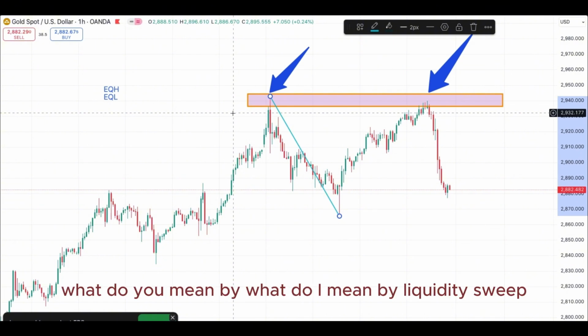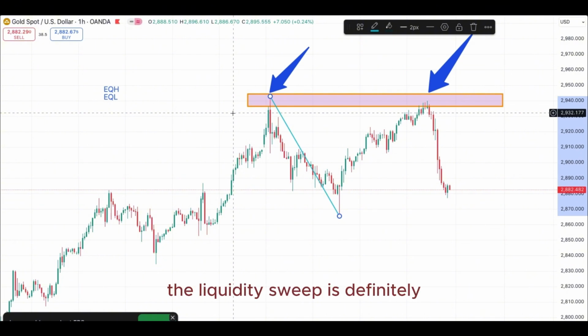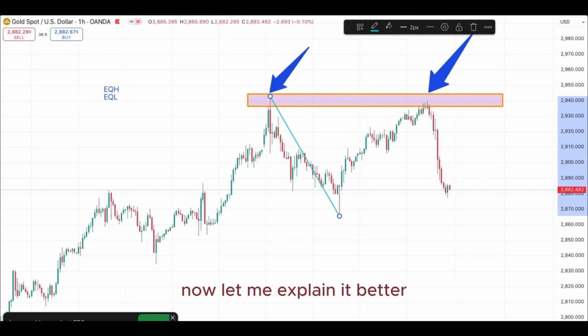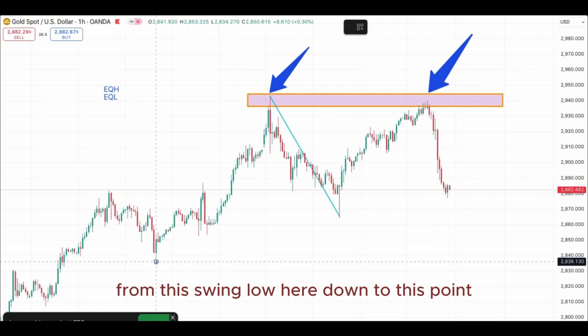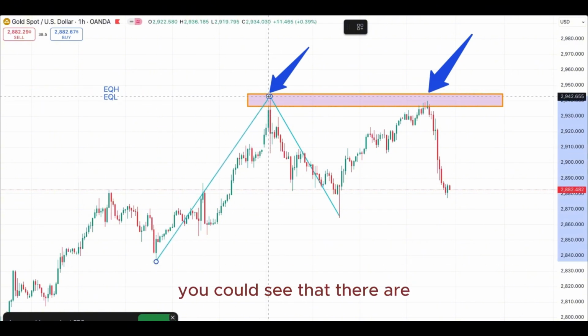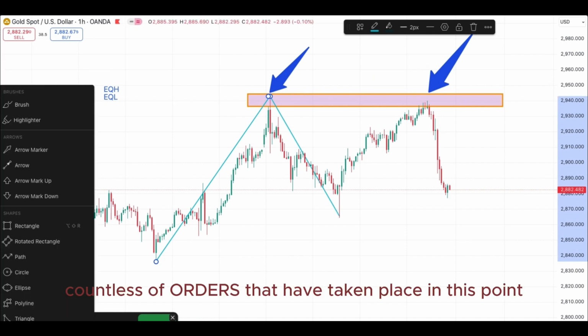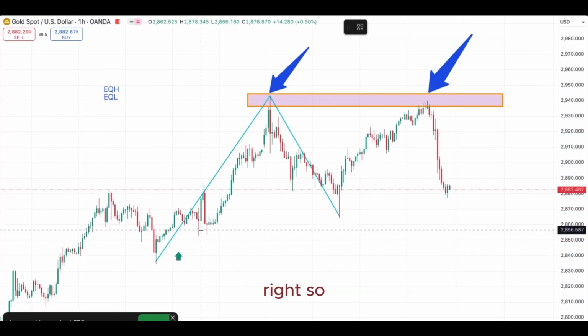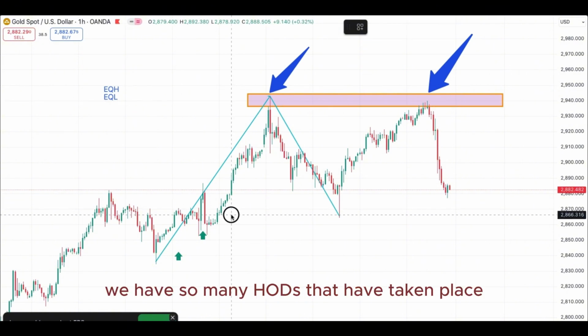What do I mean by liquidity sweep? The liquidity sweep is definitely the catching of the stop losses in the market. Now, let me explain it better. From this swing low here down to this point, you could see that there are countless orders that have taken place in this point. So we have so many orders that have taken place in this point.